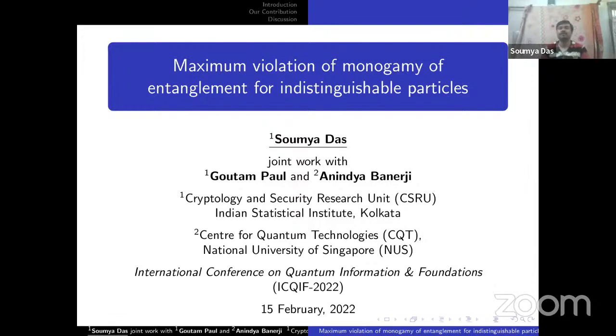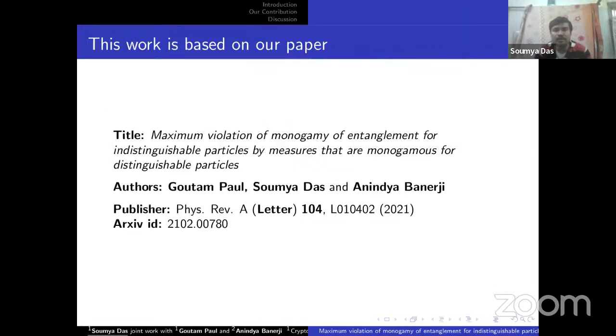It's joint work with my supervisor, Professor Gautam Paul, a professor of the Cryptology and Security Research Unit at ISI, and Dr. Anindya Banerjee, a research fellow at the Center for Quantum Technologies, NUS. Previously, he was in Professor RP Sir's group. This work is based on our paper, maximum violation of monogamy of entanglement for indistinguishable particles by measures that are monogamous for distinguishable particles, published in 2021 in Physical Review A as a letter.